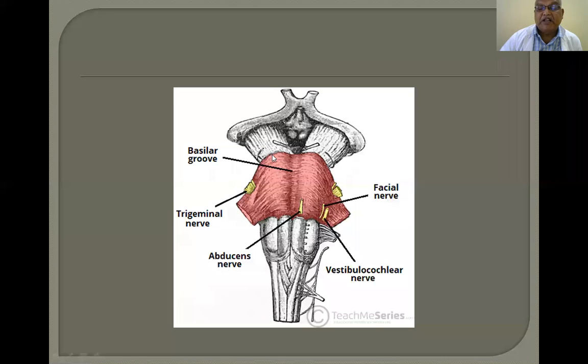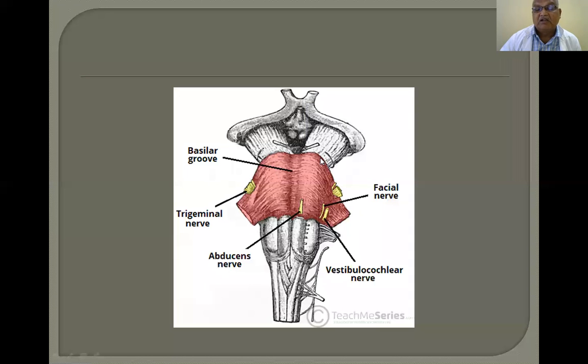Now, this is the superior border of the pons. The superior cerebellar peduncle disappears into the upper border of the pons. This is the oculomotor nerve. This is the trochlear nerve. This is the optic nerve and the olfactory nerve. The olfactory nerve is not present in this diagram. So this is the second nerve. The first nerve is not present in the diagram.